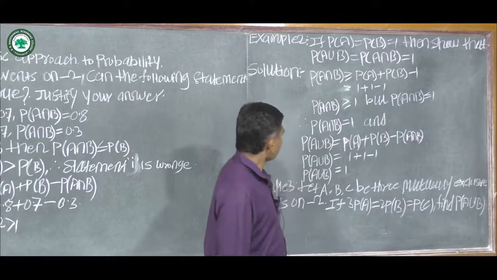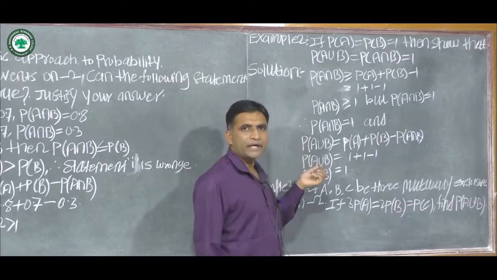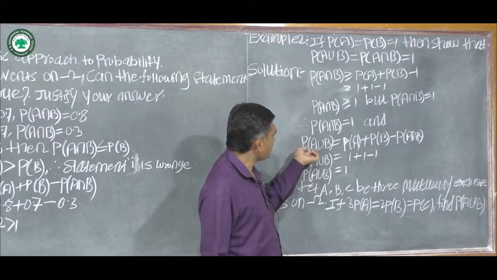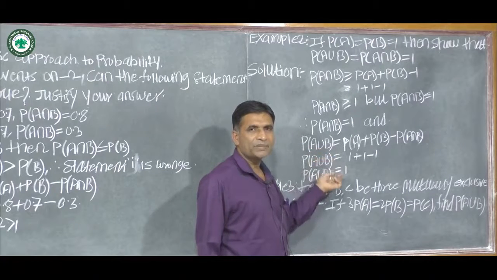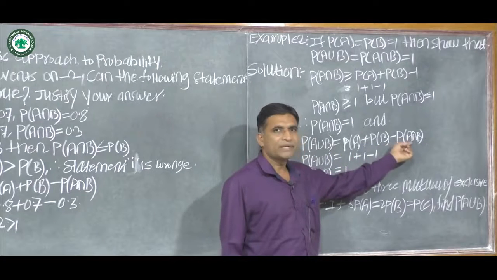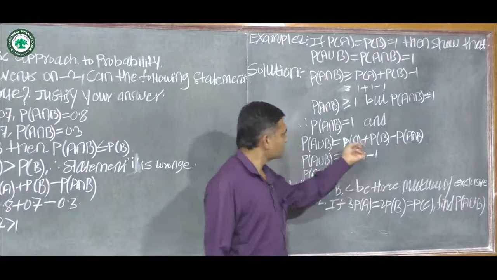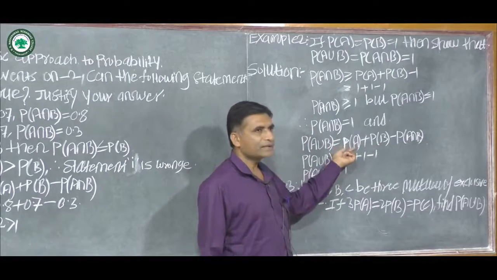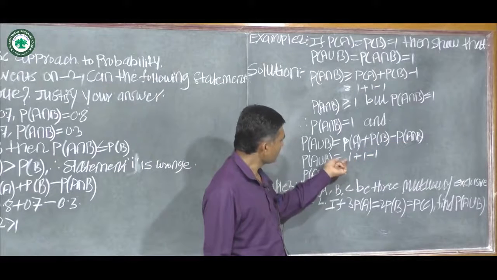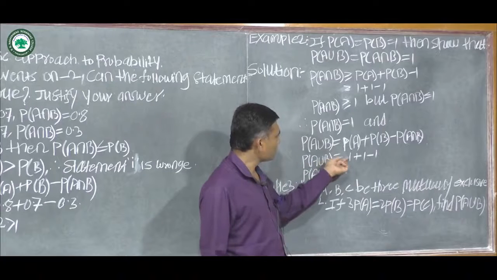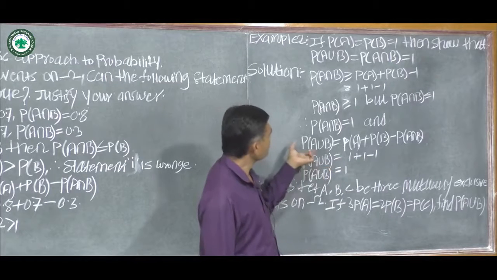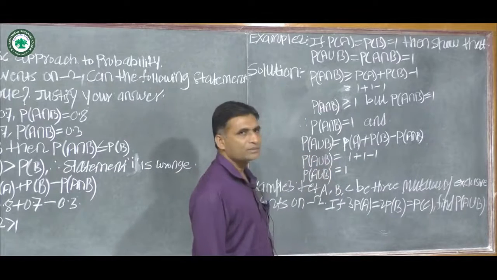Then again, by using the addition theorem of probability for two events, the probability of A union B is equal to probability of A plus probability of B minus probability of A intersection B. Now substitute the values. We have probability of A union B is equal to 1 plus 1 minus 1, which is equal to 1. This is the solution for the given problem.